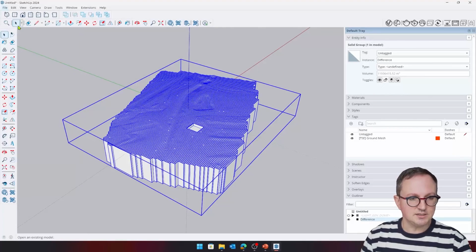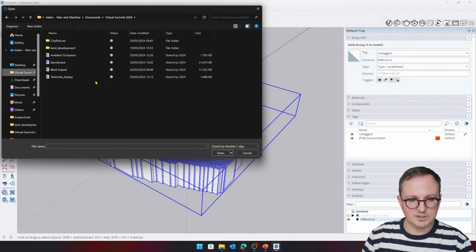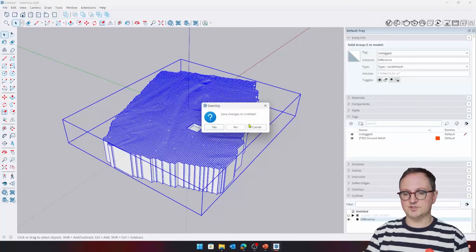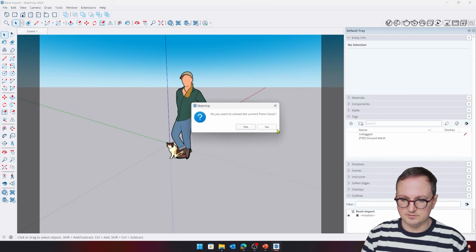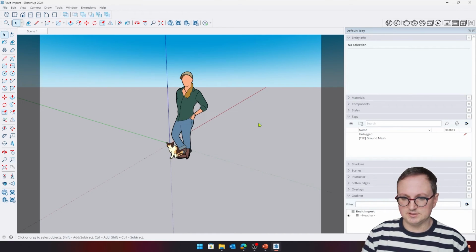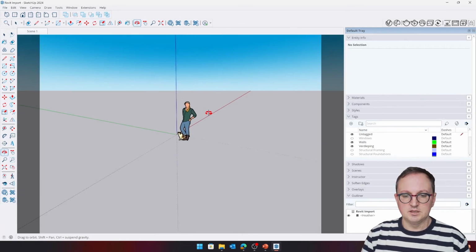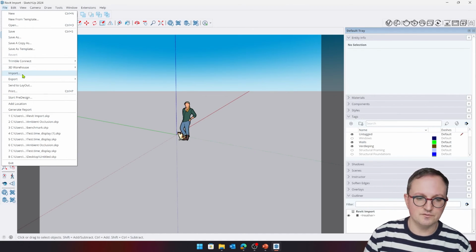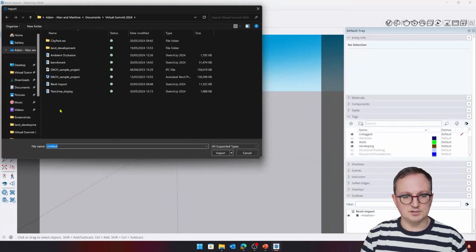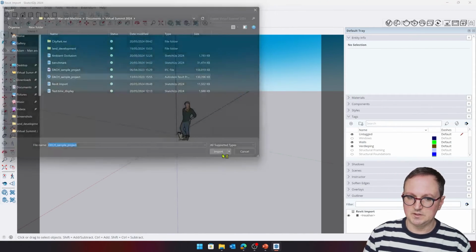Now our last thing, which again, you may already be familiar with, let's do the Revit importer. So we have the Revit importer, and essentially, you may have seen this, but we can now, kind of self-explanatory, import a Revit model. And I'm going to import that sample project that we had earlier.